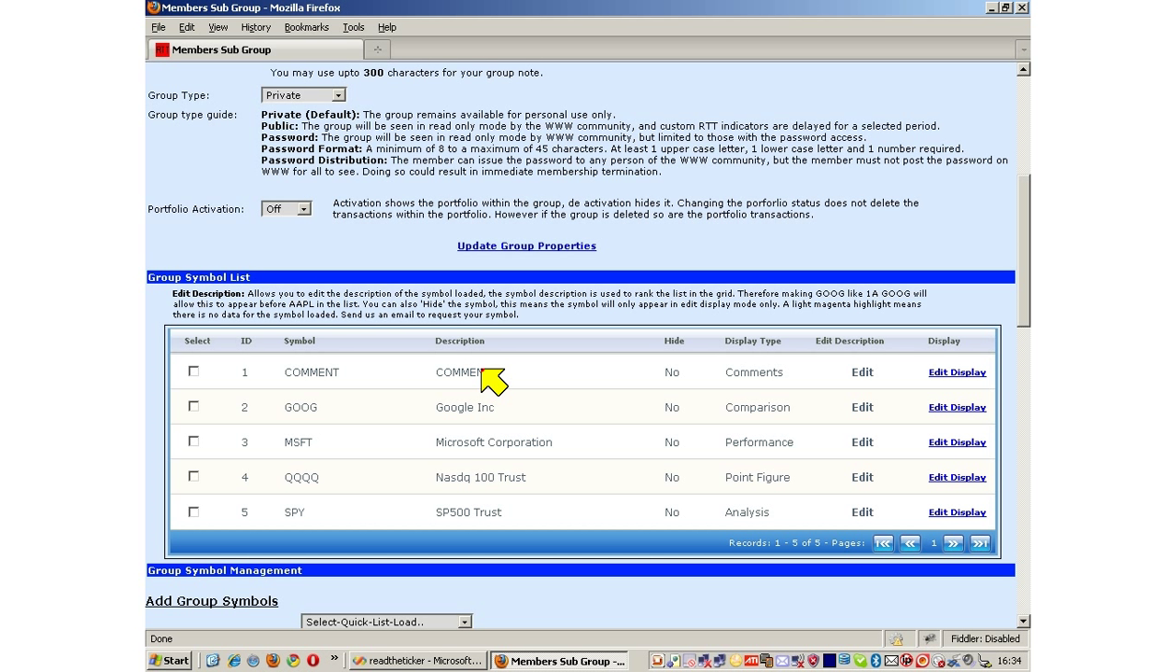A comment display, which can be used to publish text, embed videos, embed images, just like you would do on a blog posting. The next 4 displays are comparison, performance, point and figure, analysis. These are all charting displays. So let's have a look.